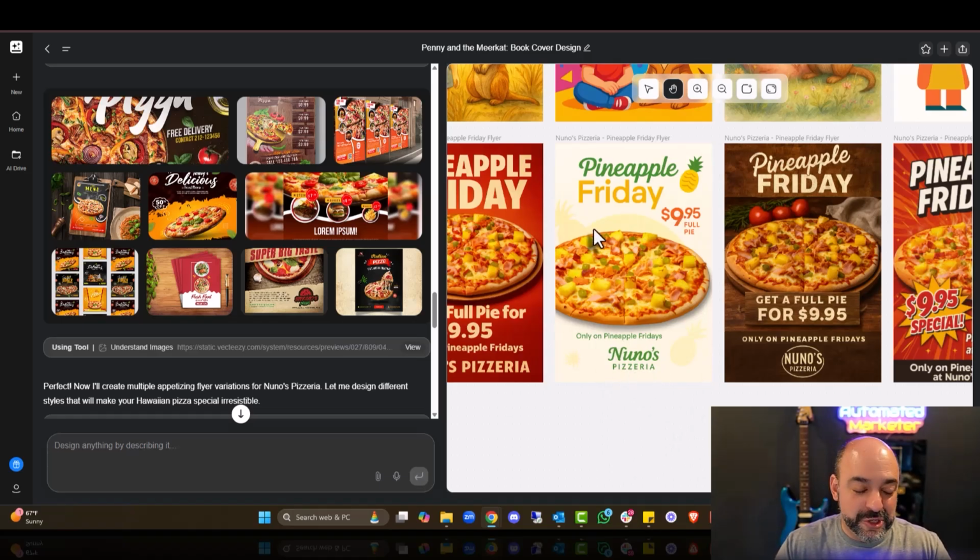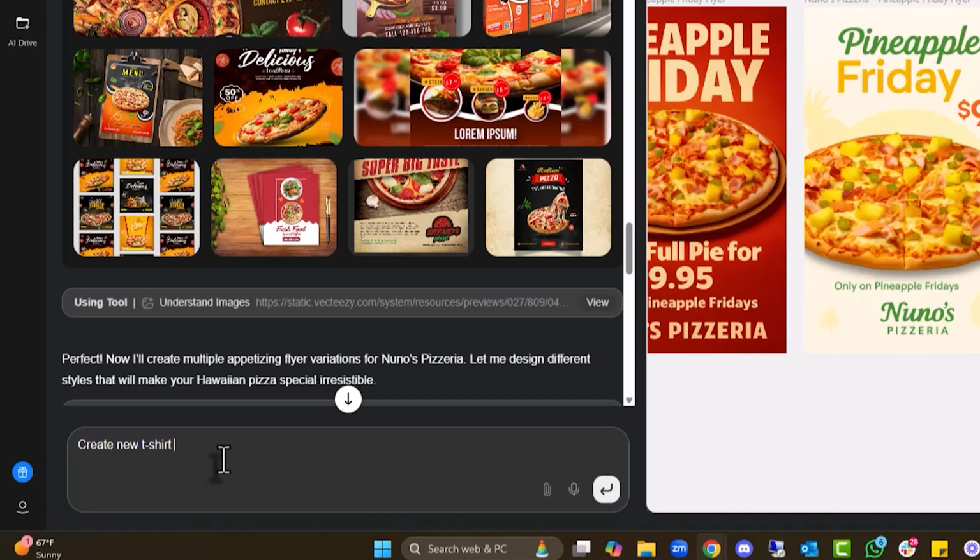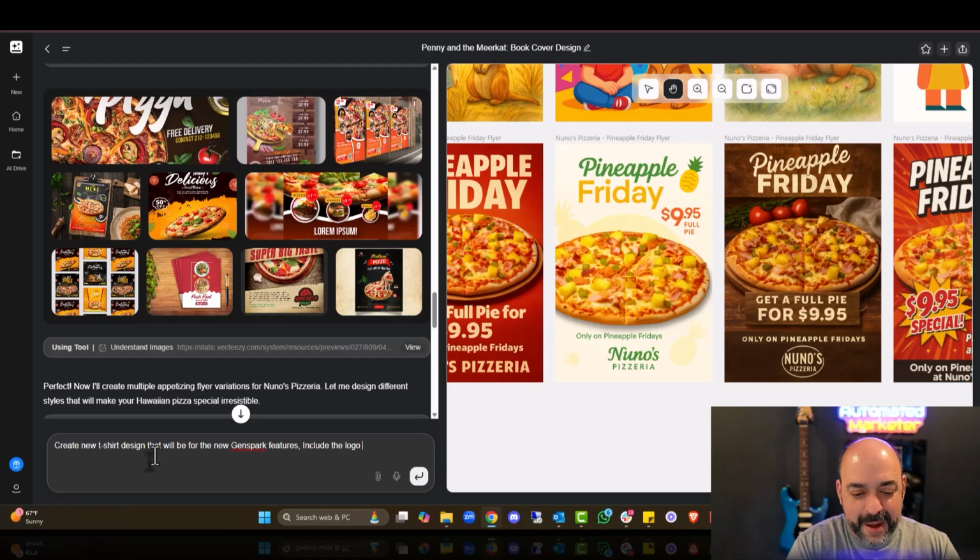The last one I'm going to do is a shirt. Okay, now t-shirt design. That will be for the new GenSpark features. Include the logo. I'm going to be very vague on this one, and I wrote it in. I just want to see what it comes up with, because you can actually design shirts in here, and you can do mock-ups directly in here now, which makes it really, really cool.